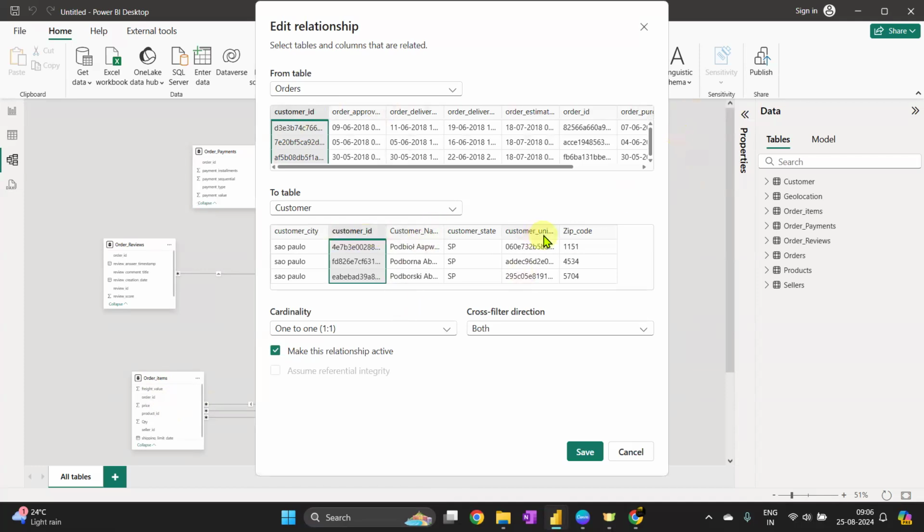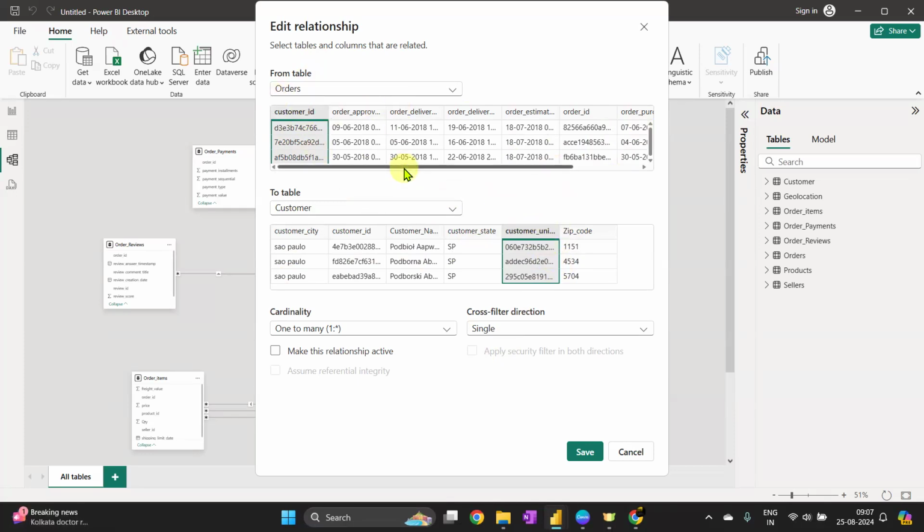Customer unique ID. But if it is the customer table, it should have been the unique primary column actually, right? In the customer table, the main primary value should have come. It was not supposed to come from the orders table that it contains the unique data. In this case, it is containing unique data in both directions. Here also it is having unique data. It means for each customer, what order they have placed.